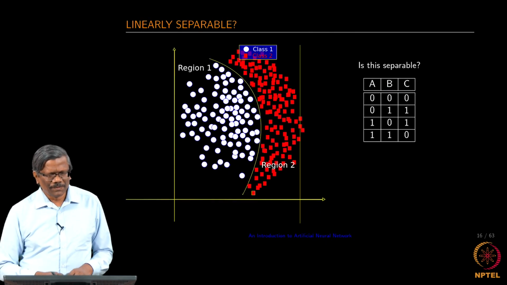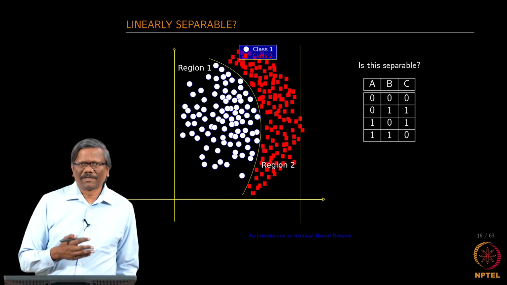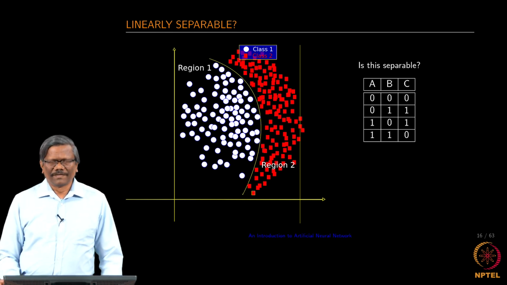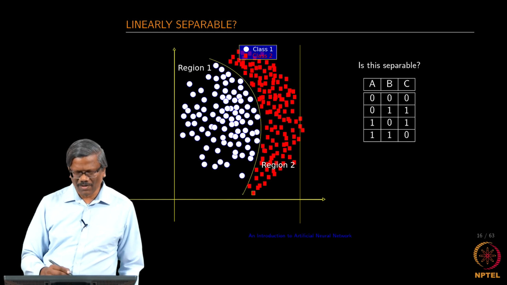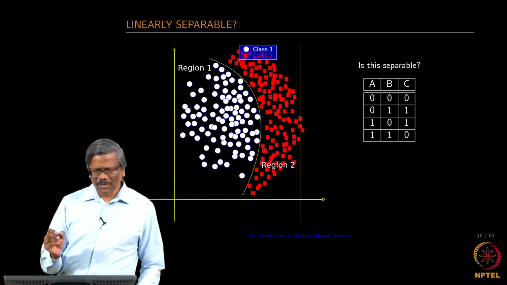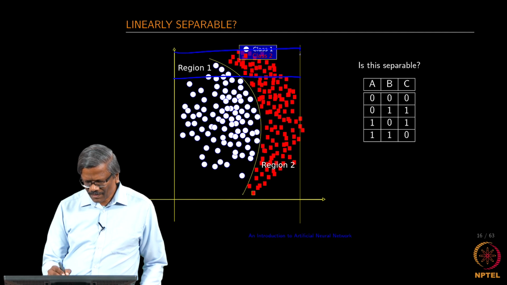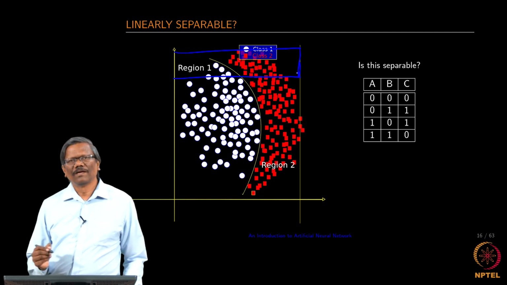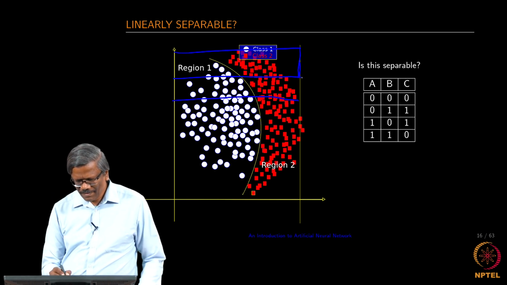Is it possible to separate this? We have been talking only about linearly separable sets of variables, right. So, in this case you know well that it is only separated by a curve and not by a straight line. So, I am going to give you an exercise. You need to go and find out whether it is possible to do this. Let us assume that this function is a piecewise linear curve.